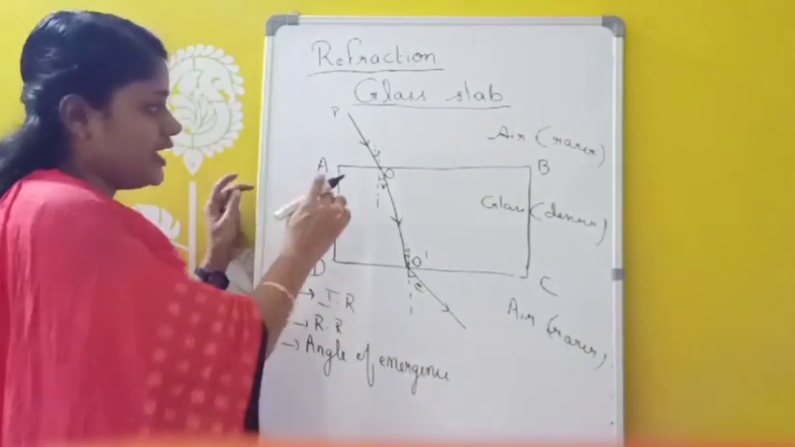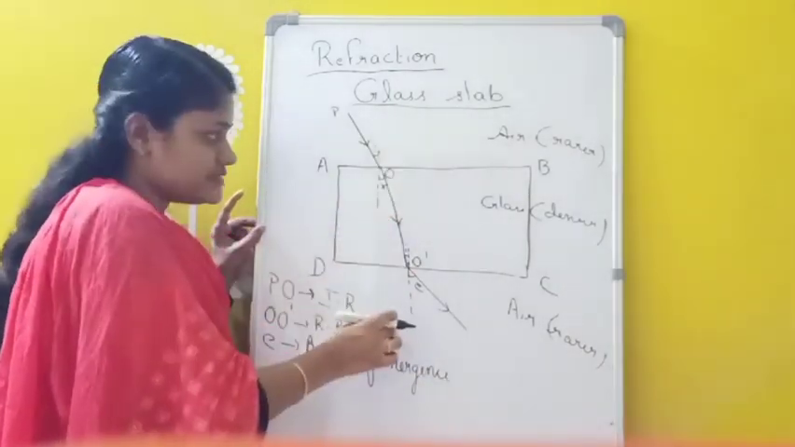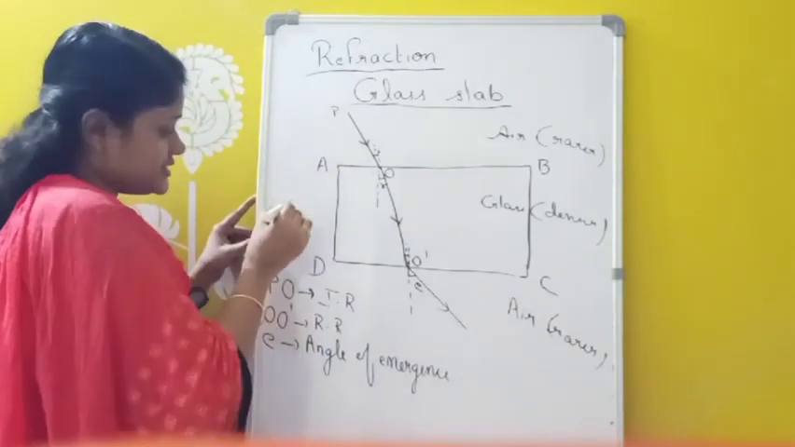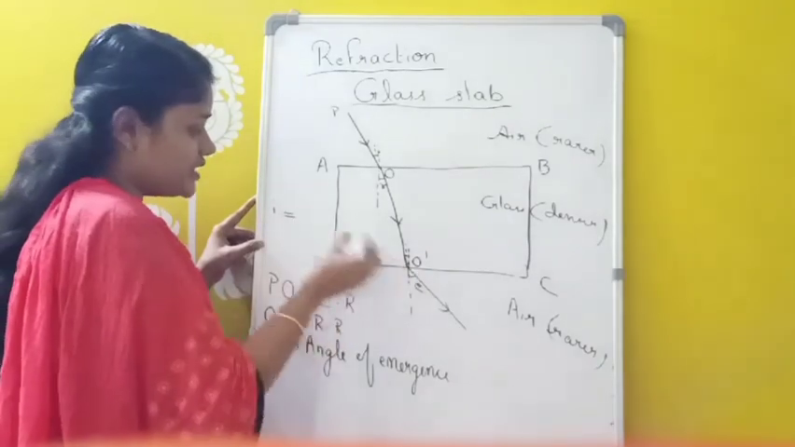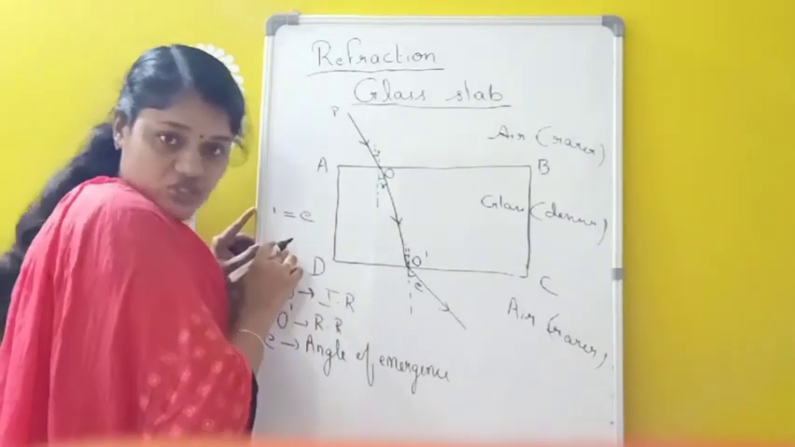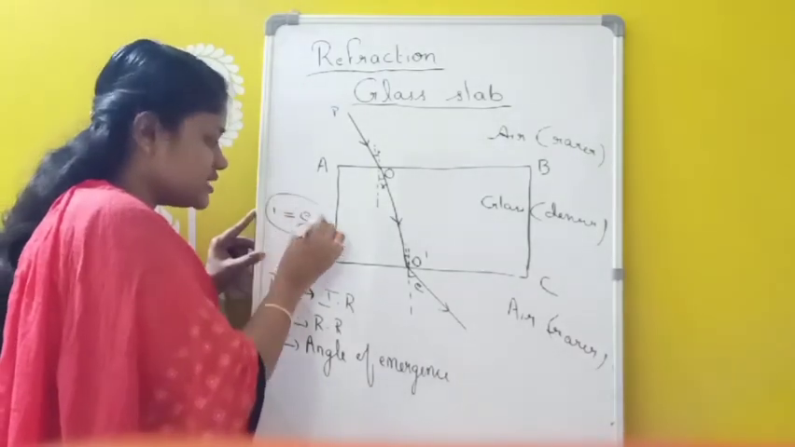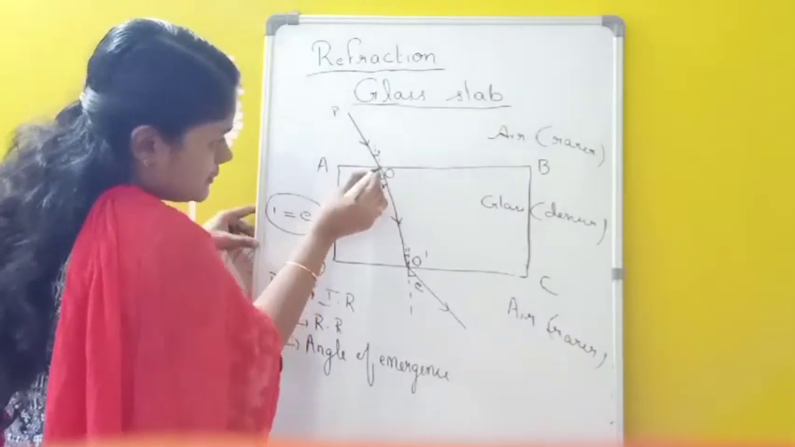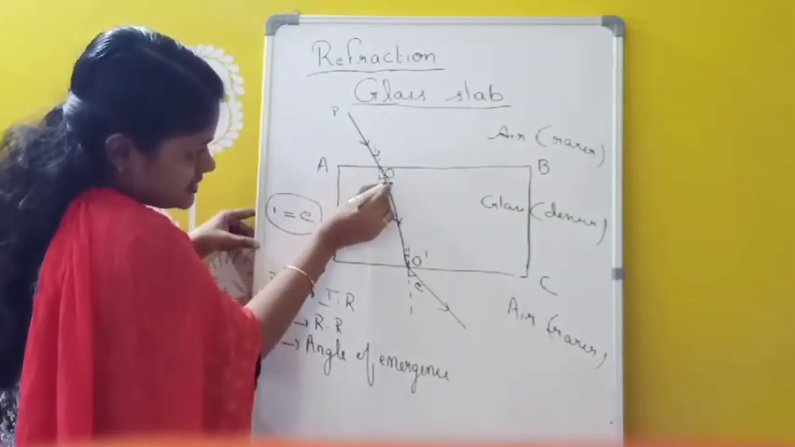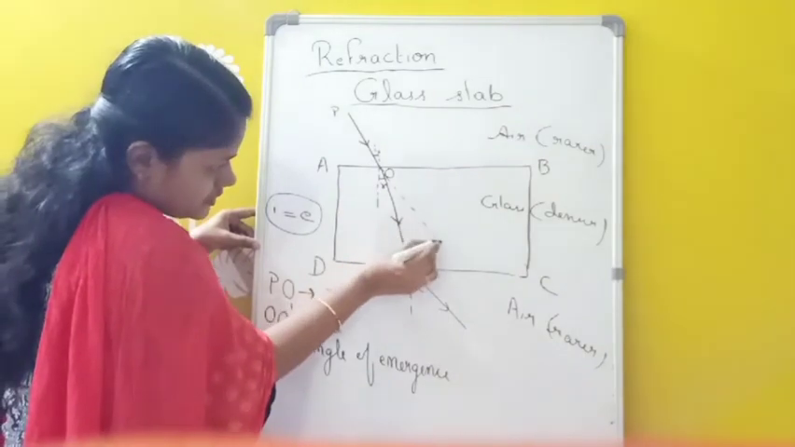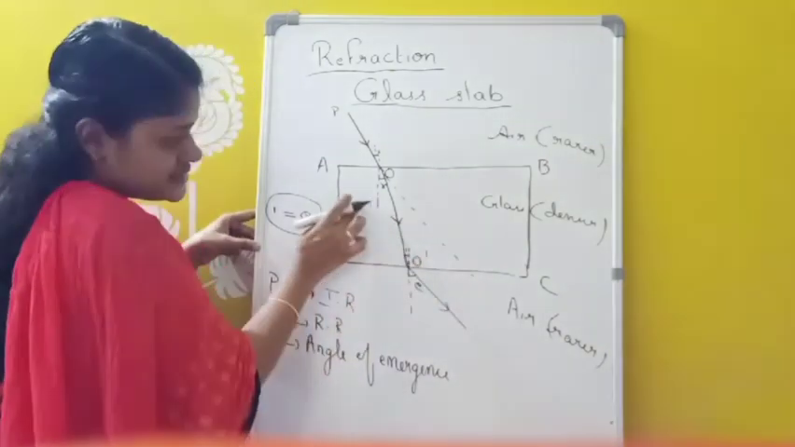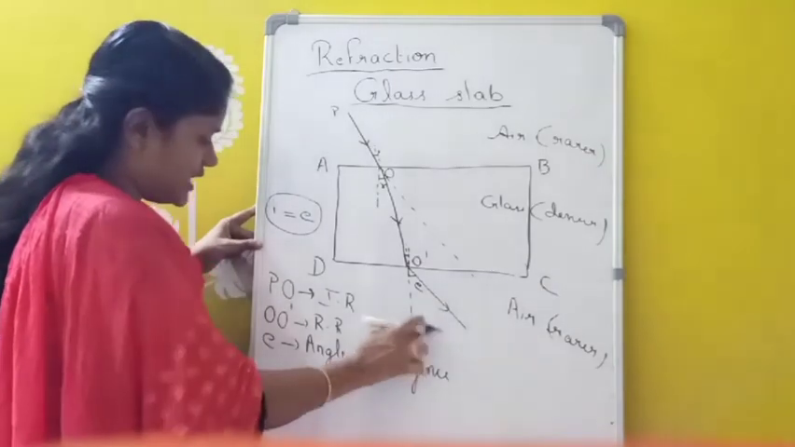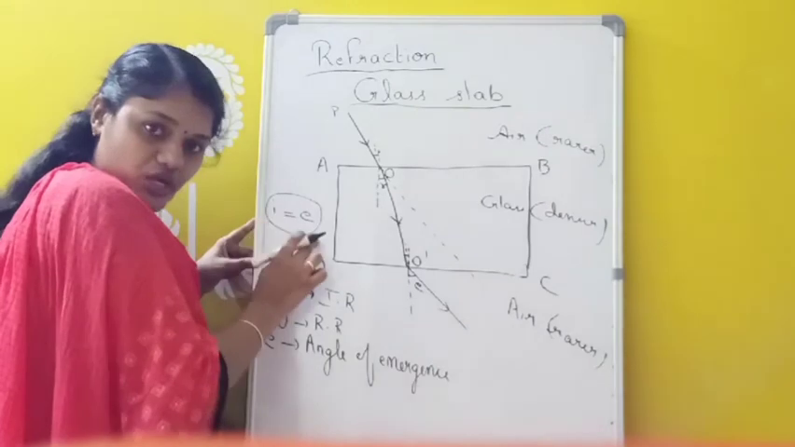And in the case of refraction through a glass slab, we can see that the angle of incidence I is always equal to which quantity? E. So in the case of refraction through a glass slab, I must always be equal to E. And also one more thing, suppose I am extending this incident ray. So we can see that this incident ray is always parallel to the emergent ray. So in refraction through a glass slab, the angle of incidence is always equal to the angle of emergence.